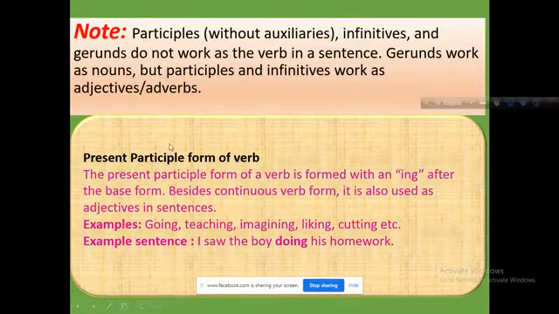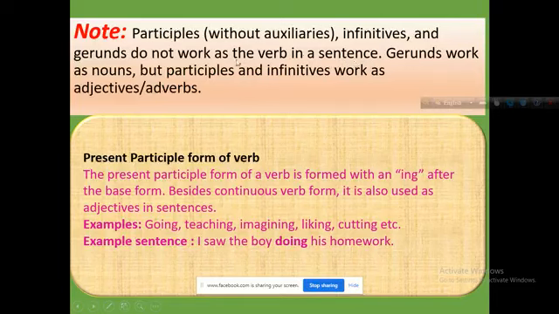You have to note participles without auxiliaries. In a sentence, you will get more verbs besides the finite verb. You will get participles, and you have to mind what a participle without auxiliaries is. When you get a verb without auxiliaries, it may be a participle, infinitive, or gerund. This type of verb does not work as the main verb in a sentence.